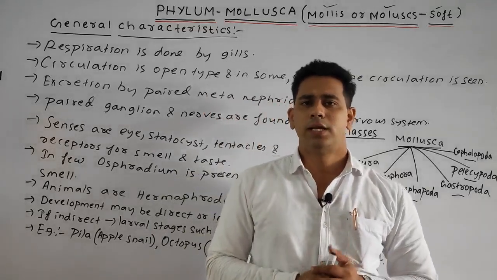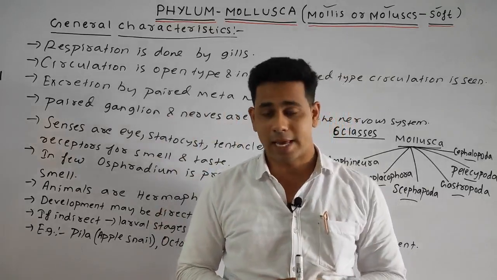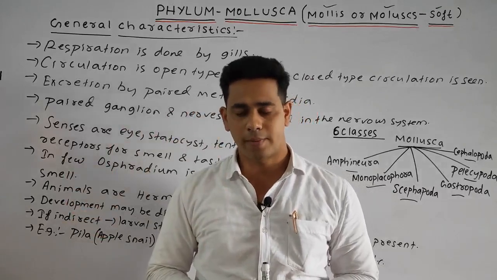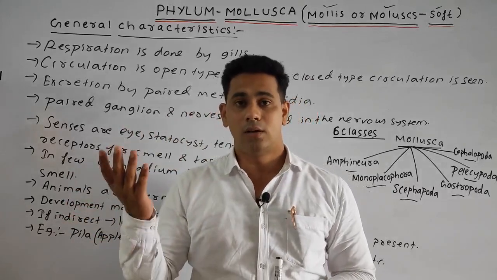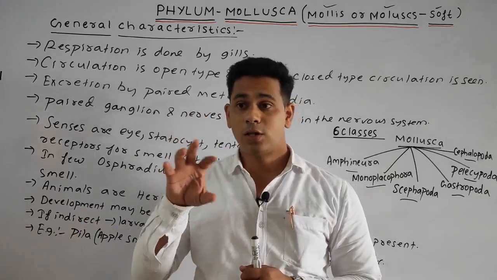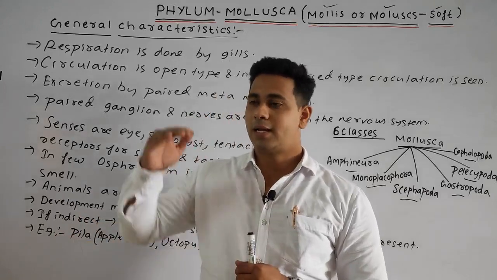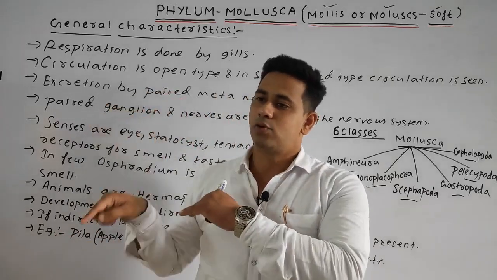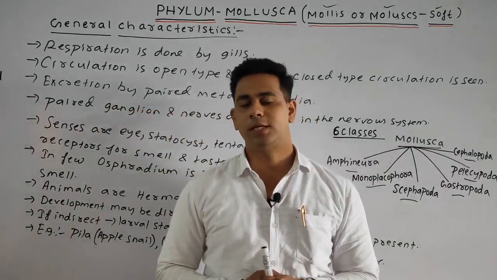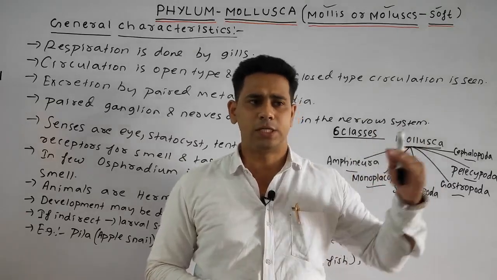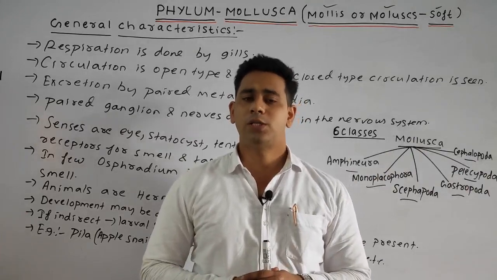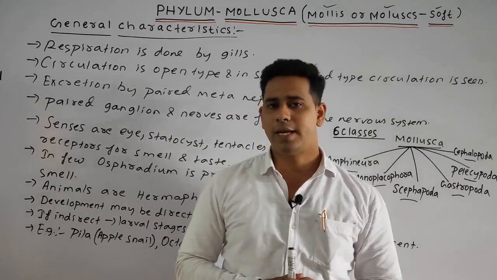Next we discussed that the body has an outer hard covering called the shell. Next, a transparent covering is present which covers the body, called the mantle. The mantle secretes the calcareous hard shell. Next, the mantle cavity is present. All the internal organs are called the visceral mass, and the space between the mantle and the visceral mass is known as the mantle cavity. For locomotion, the muscular foot is present. Intestine, stomach, and heart are present. Nerve cords are present. For respiration, it is generally done by the gills.